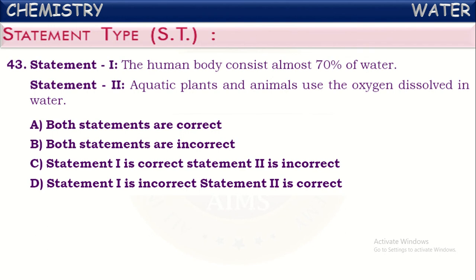See the statement 1. The human body consists almost 70% of water. Yes, a large quantity of water is present in our human body too. Statement 2. Aquatic plants and animals use the oxygen dissolved in water. Yes, it is also correct. So here what is meant by aquatic plants and animals? As we know, plants and animals which live inside the water are called aquatic plants and animals. So they take the oxygen gas which is dissolved in the water. Both the statements are correct.